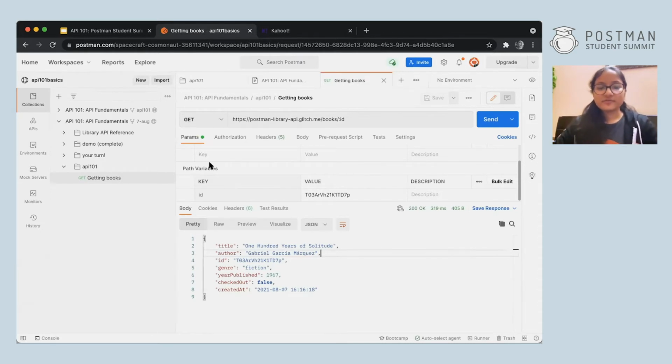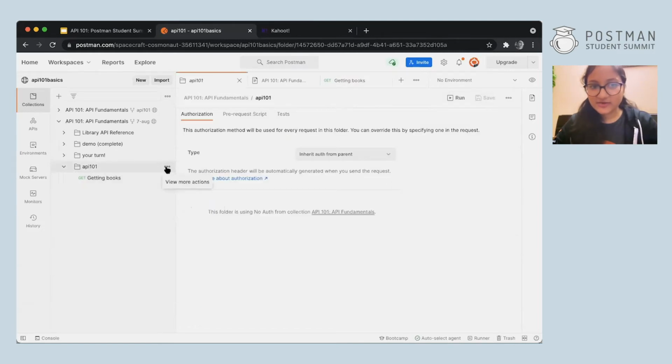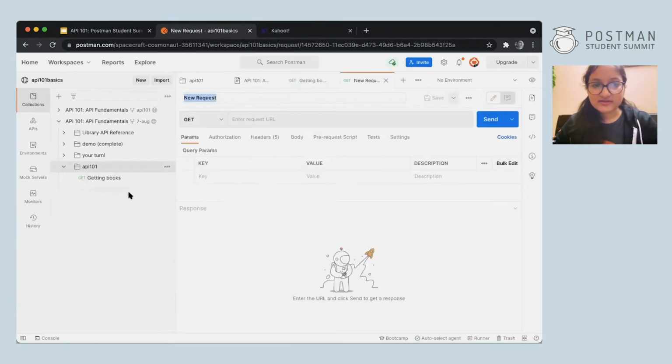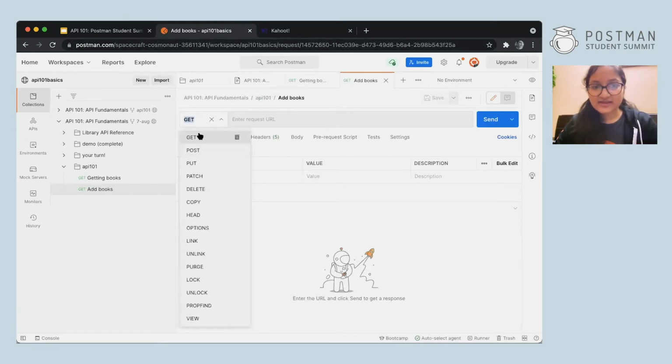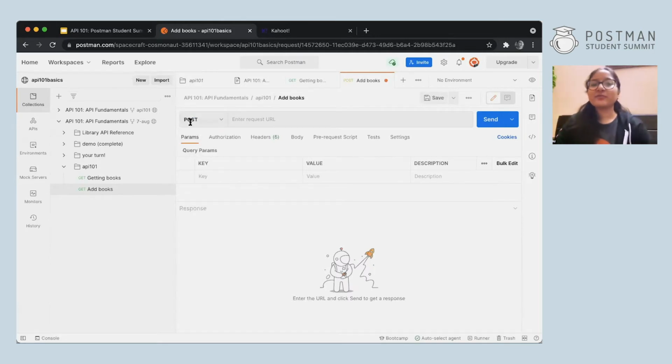All right. So we'll hit save. We have already hit save, but if you haven't, just hit save. And we will click on these 3 dots again, on whatever folder you have created, and add a request. Now we can name this add books because we'll be adding books in it. Now we'll click on this GET method and click on POST. POST is used to add information. That is why we'll be using the POST method over here, as we'll be adding a book record into the library.